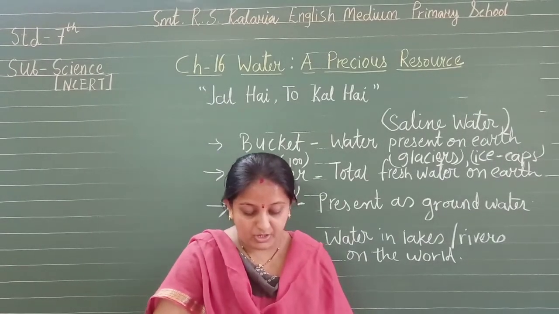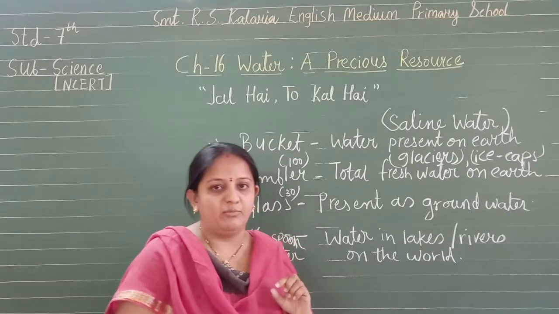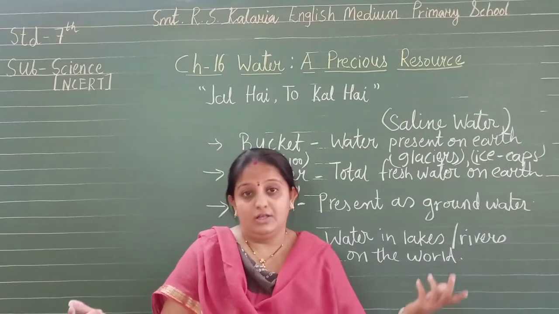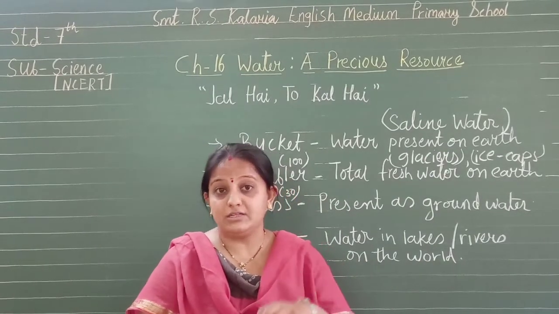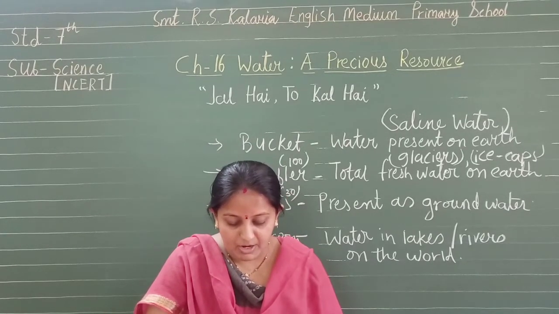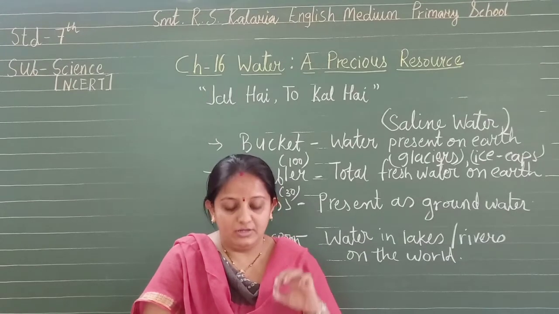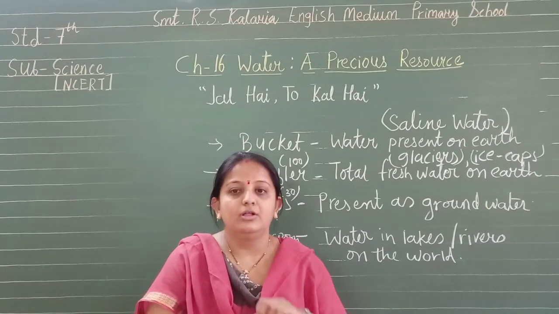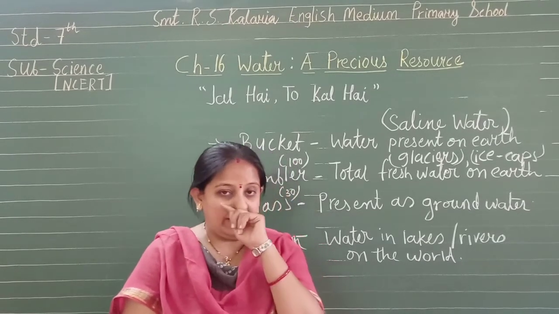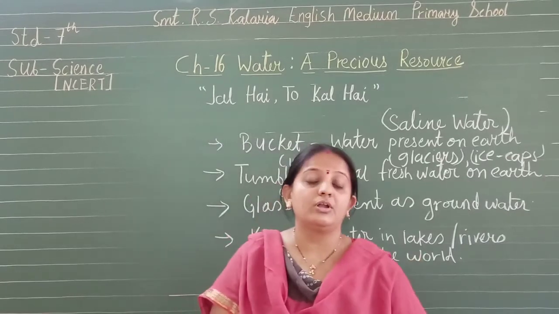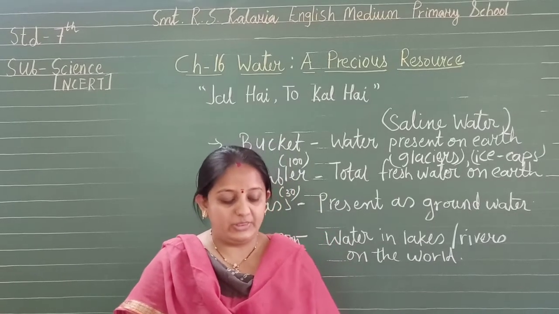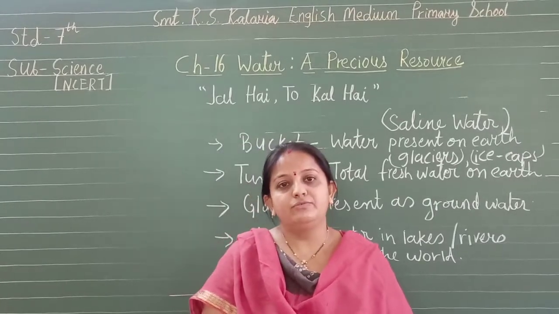So Bujo wondered about the alarmingly small quantity of water available for us. Only a small quantity is left for use. See how many people we are and how much water we have. Paheli quickly calculated and found that this amount is roughly 0.006% of all water found on the earth. So this activity shows how much water we have for use and how much water there is on the planet.